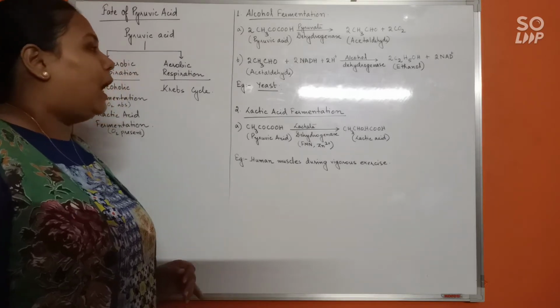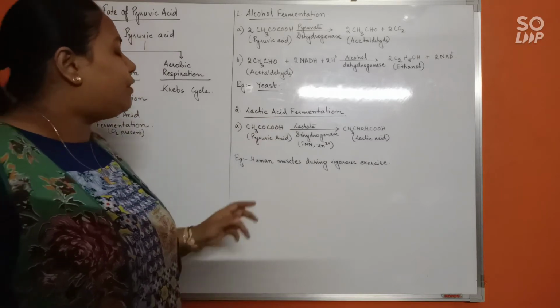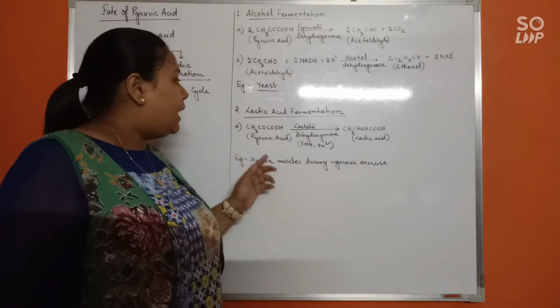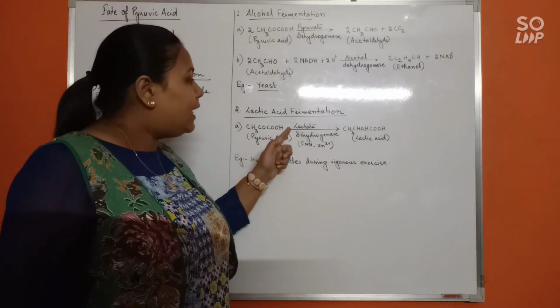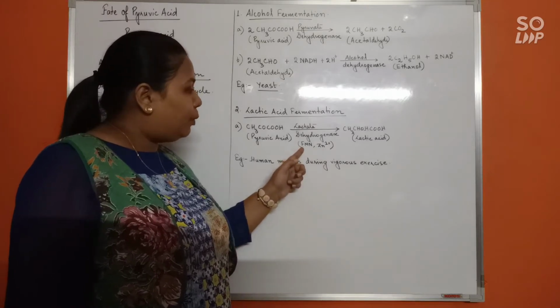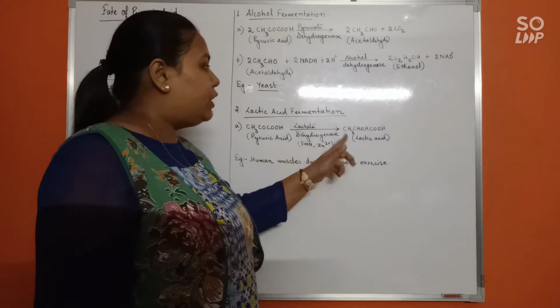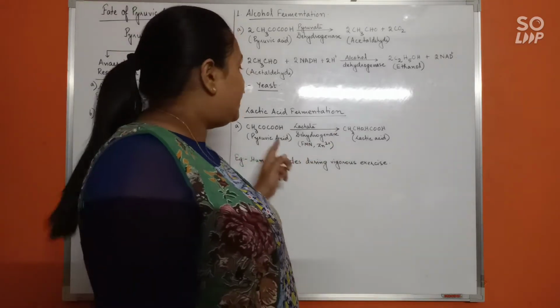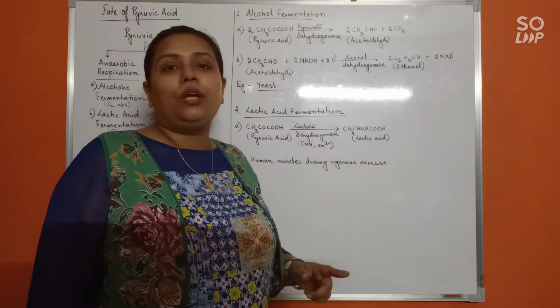Now, coming to the lactic acid fermentation. Lactic acid fermentation involves only one step, in which pyruvic acid that has been formed by glycolysis, under the enzyme lactate dehydrogenase and certain coenzymes like flavin mononucleotide, FMN and Zn2+, will be converted into lactic acid. That means in case of lactic acid fermentation, the pyruvic acid is converted into only one product.